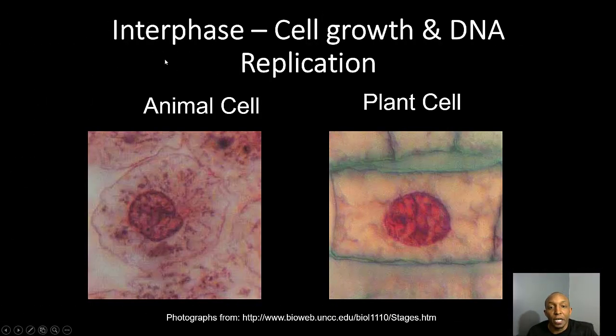So we take a look at it. Interphase is our first phase of mitosis. And in this phase, we have cell growth and DNA replication. So the cell is actually growing, getting larger, and then DNA is being replicated, or a copy of the DNA is being made. So if you look at an animal cell, here's the interphase for an animal cell, and then in a plant cell, here's the interphase for a plant cell. Remember, the cell is growing and DNA is being replicated, or a copy of it is being made.